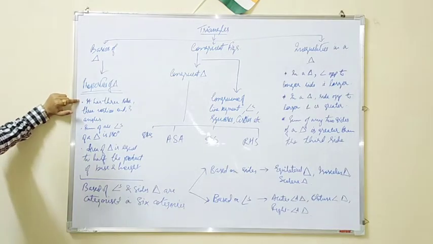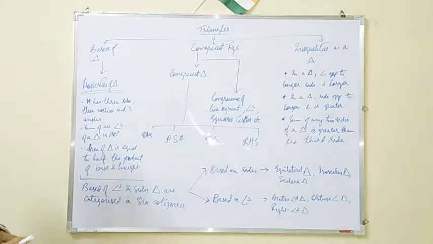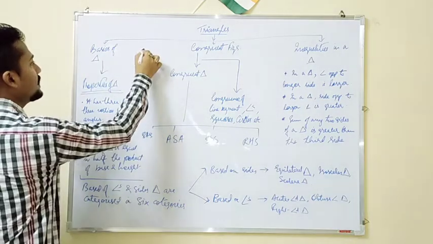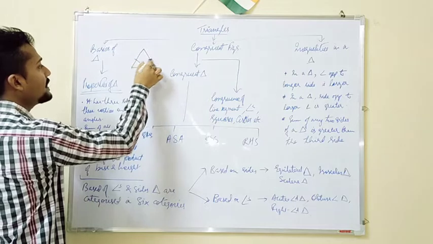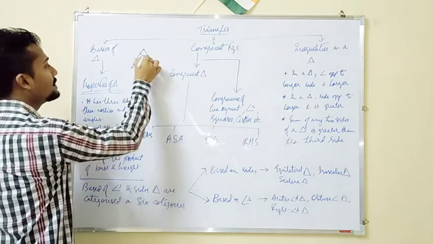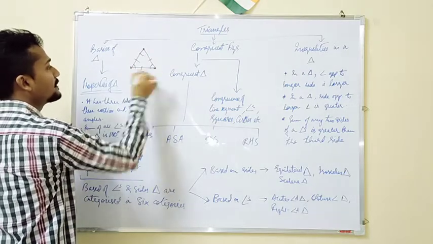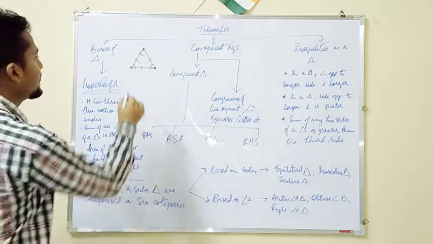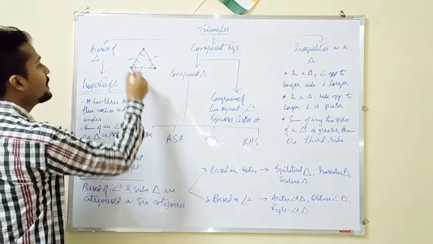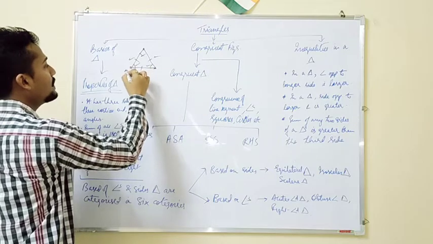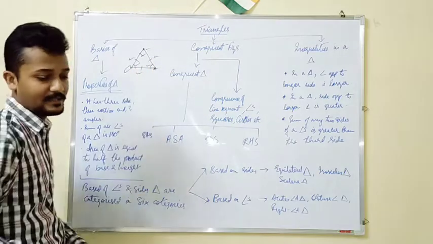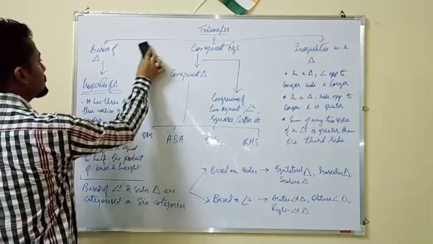So properties of triangle. पहला क्या property है? In a triangle there are three sides, three vertices and three angles. That means एक triangle की तीन sides होती हैं, तीन angles होते हैं और three vertices. There are three vertices of a triangle.